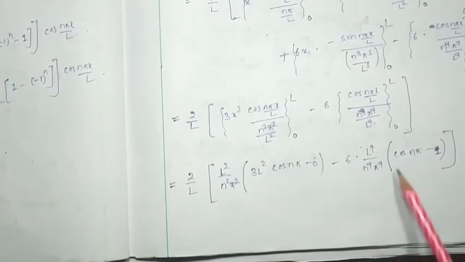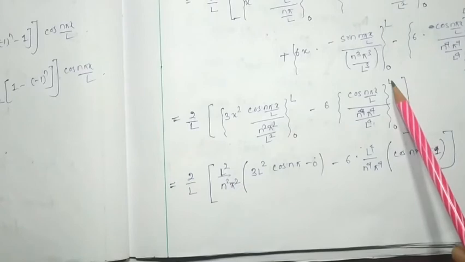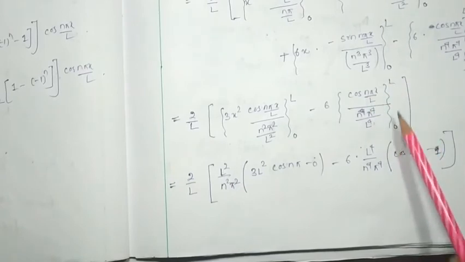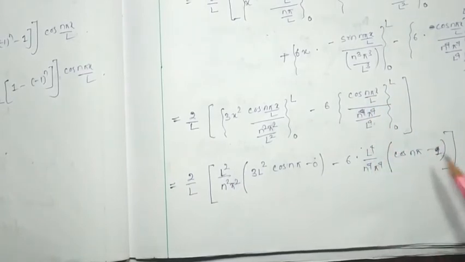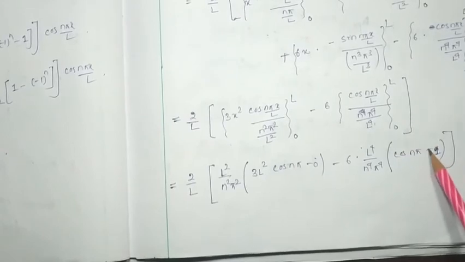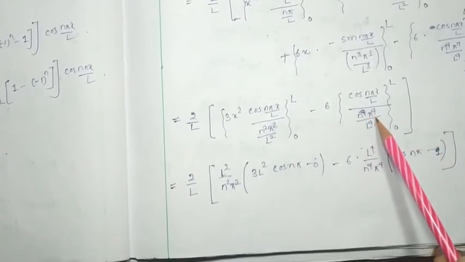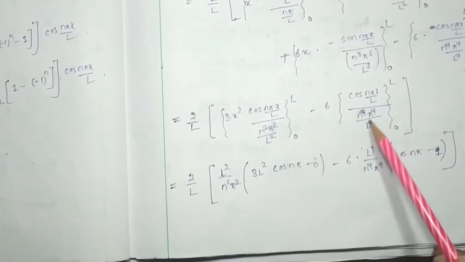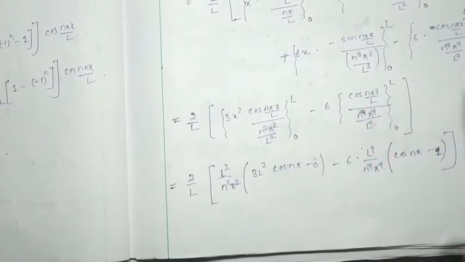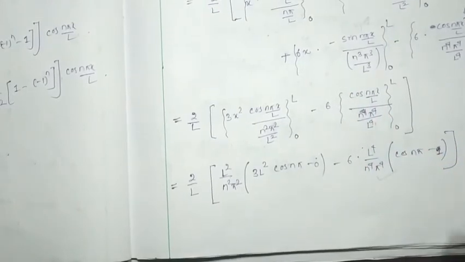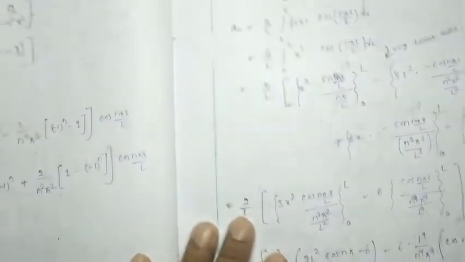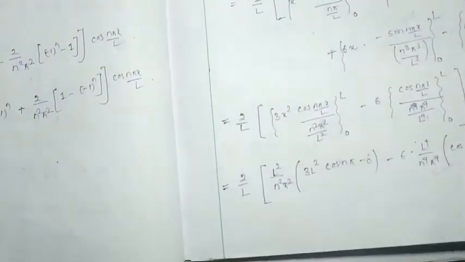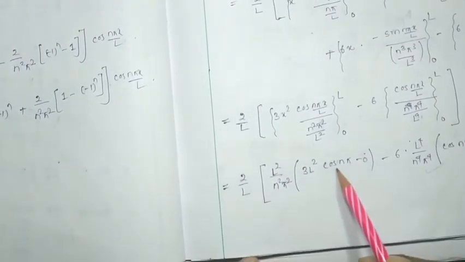Minus 6, putting the limit x equal to L, cos(n pi) minus cos 0. Cos 0 will be 1, so minus 1, and this n to the power 4 pi to the power 4 by L to the power 4, I have taken to the numerator, so this much. Then see, this cos(n pi) will be how much?